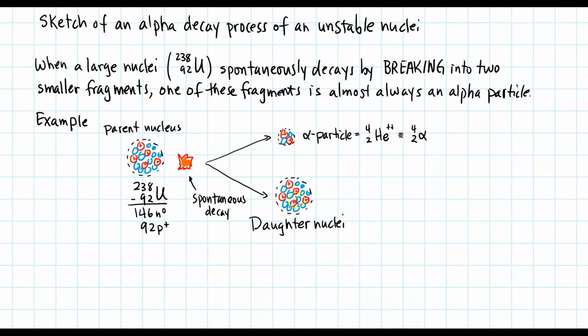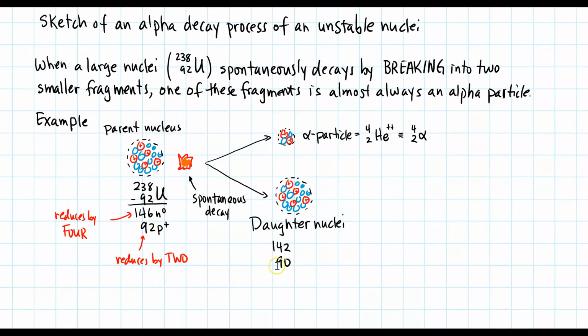So how do I get the details about the daughter here? In alpha decay, the alpha particle carries off an atomic mass of 4 and an atomic number of 2. So when I look at the uranium nuclei, the 146 neutrons are now reduced by 2, so it's 142, and the atomic number 92 gets reduced by 2, so now it's 90.